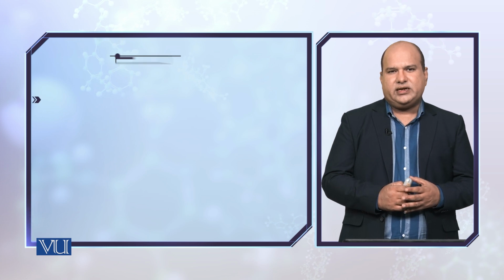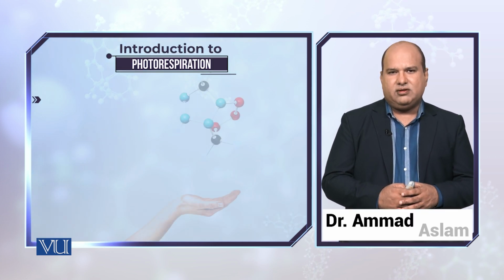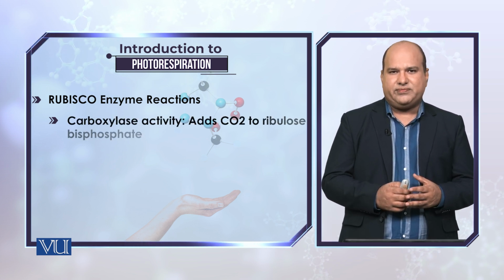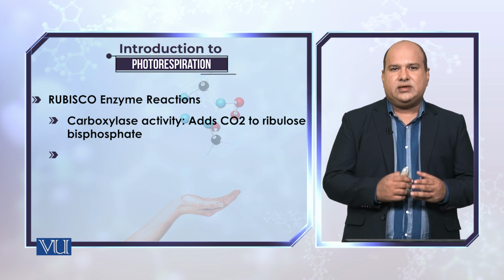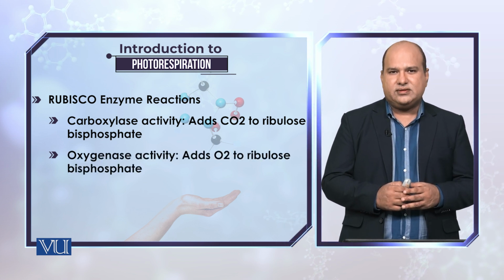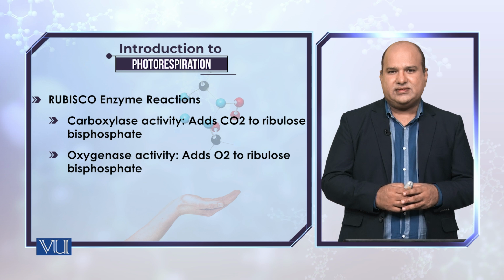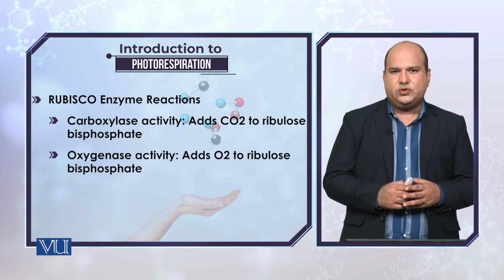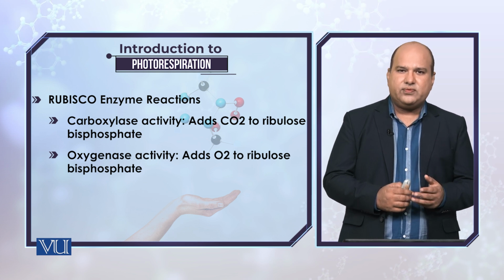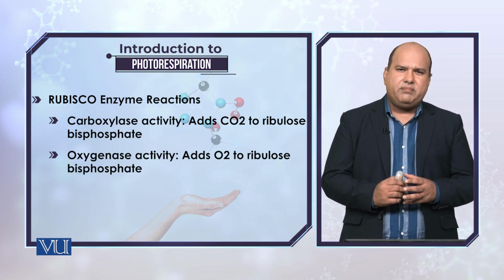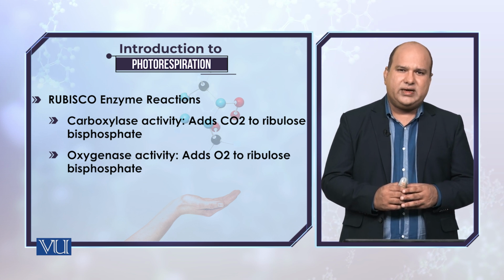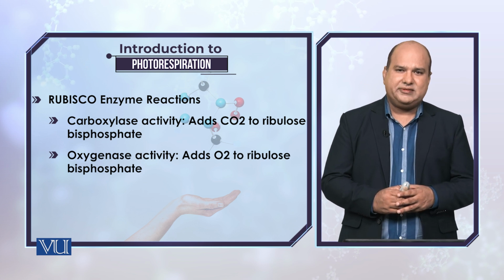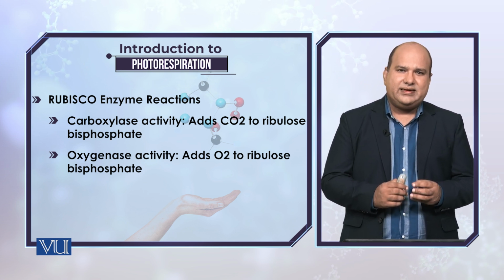Guys, when you were learning about the Calvin cycle, or the light-independent phase of photosynthesis, you came across a very important enzyme, ribulose phosphate carboxylase. This enzyme is involved in the formation of 3-phosphoglycerate, which is eventually utilized in the formation of carbohydrate moieties. But in addition to acting as a carboxylase, this enzyme also acts as an oxygenase, which means that it can